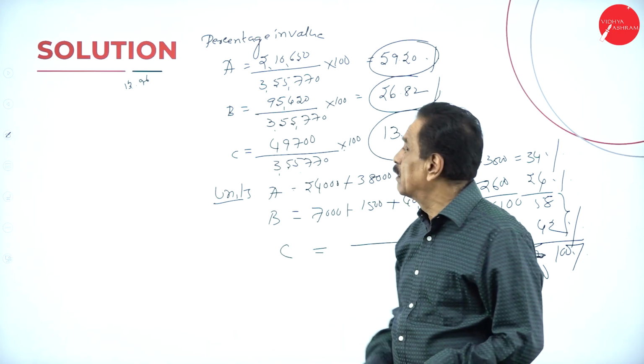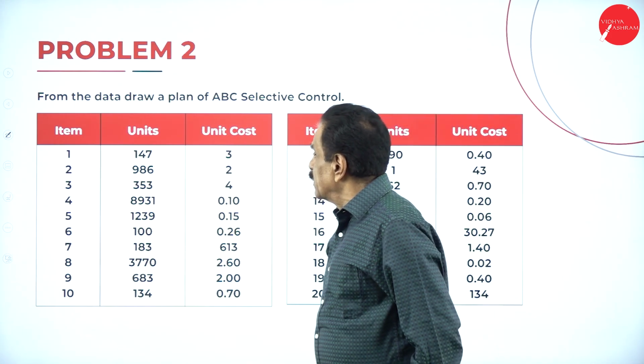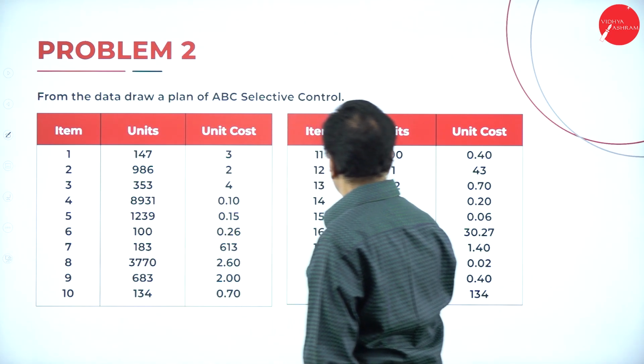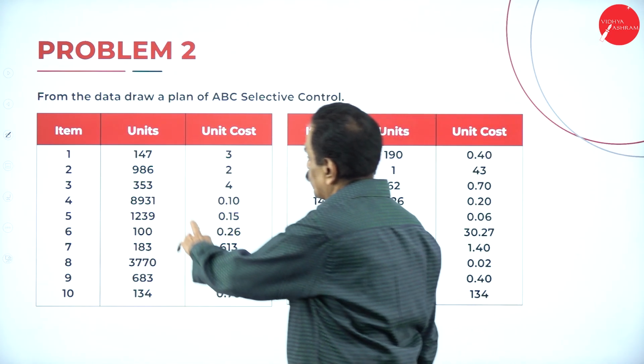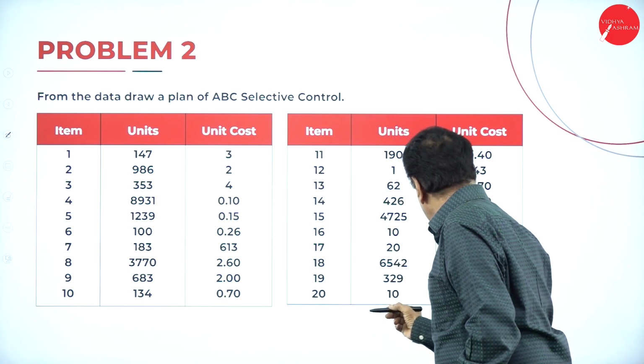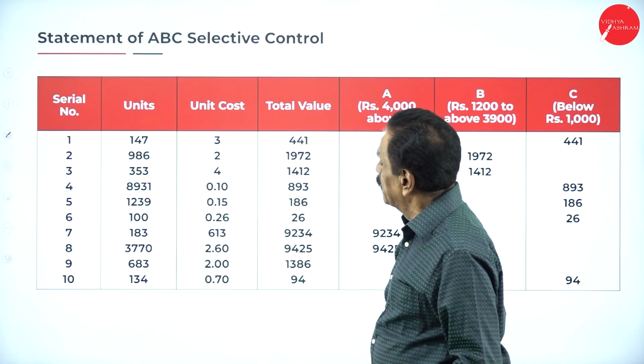Then we'll move on to next one. This is from the data of a plan ABC selective control. Here we have got 147, 96, 10, 11, 190. So 20 items are there. Carefully we have to multiply, that's all.